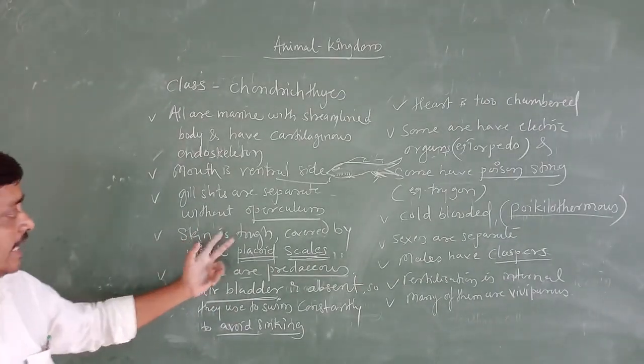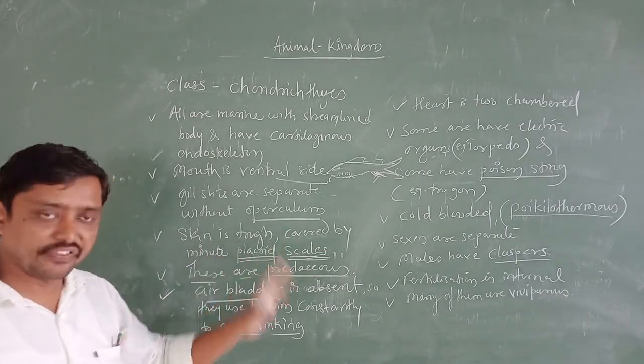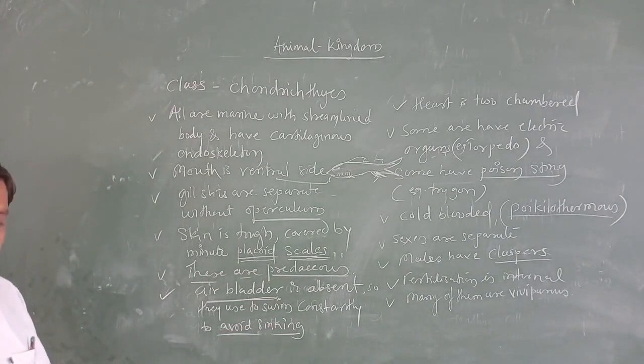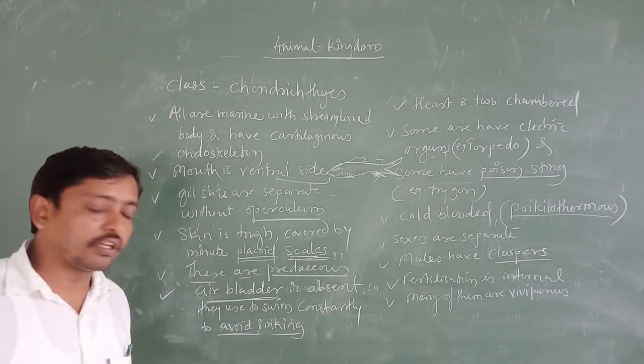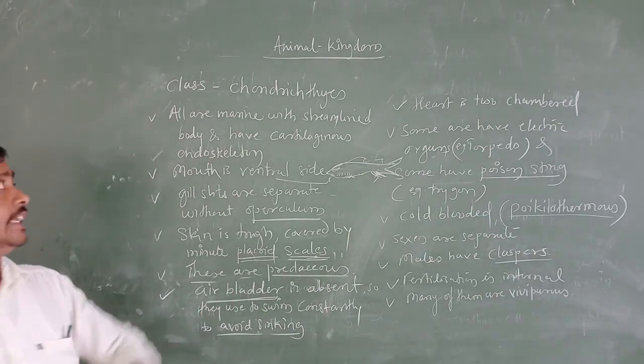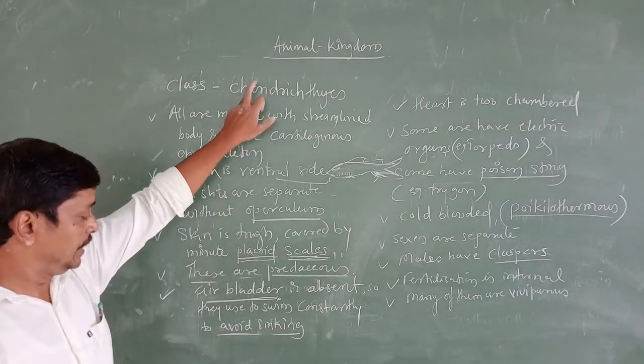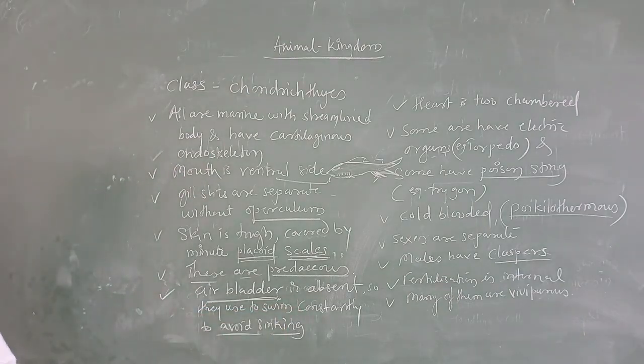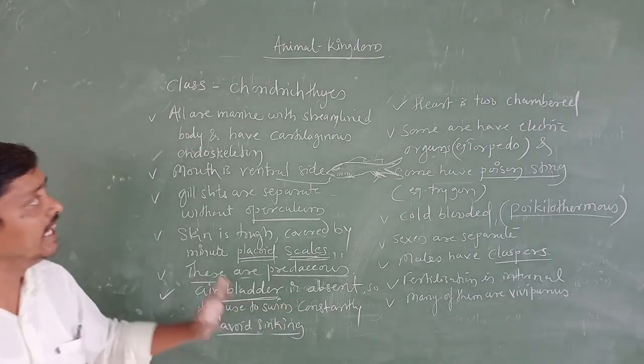Next one is skin is tough, covered by minute rhomboid scales. Next, these are predaceous, in the sense they used to feed on other organisms. The next one, this is very important: the air bladder is absent in Chondrichthyes, so they used to swim constantly to avoid sinking.